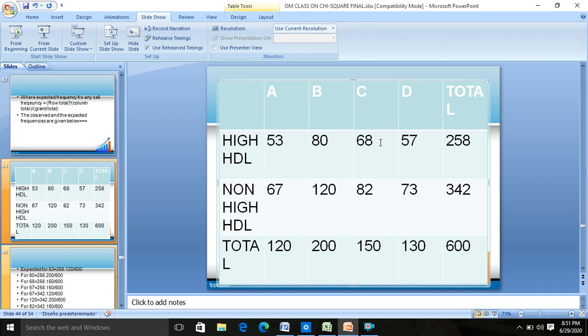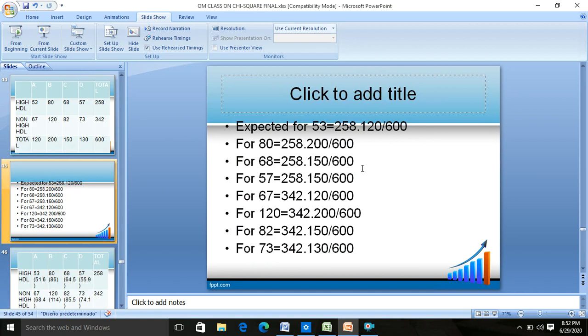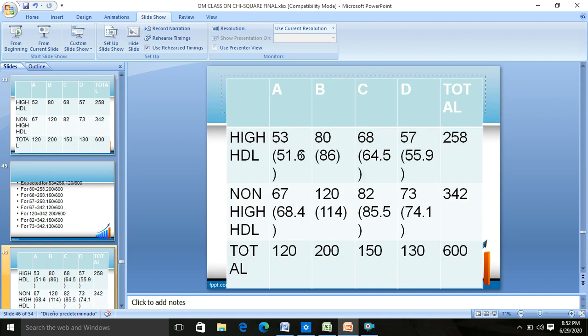Then you will have a set of 8 observed values and 8 expected values. This is how you obtain the expected values for 53, for 80 and so on, as I showed you just now. What I have done is made the table in which I have written the expected value below the observed.